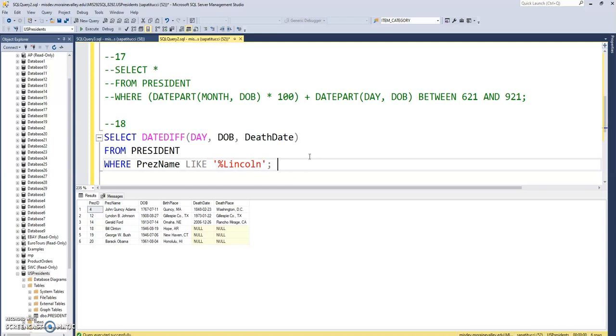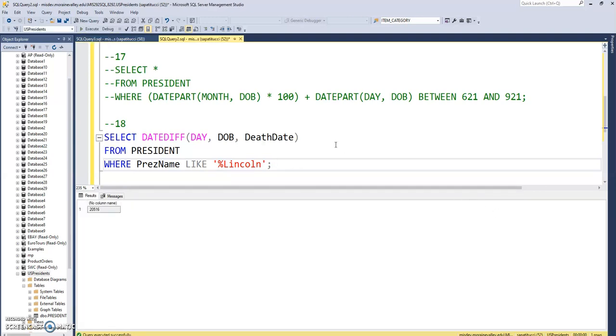So just getting the number of days between those two dates, again, selecting from the president table where pres name, that's another column here, is like Lincoln. Yeah, the names are all in one field there, so I'll just use the wildcard to isolate his name. Okay, so that's how many days old Abraham Lincoln was at the time of his death.